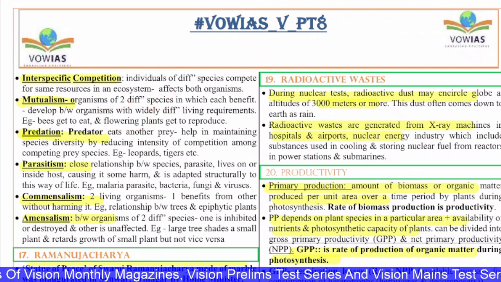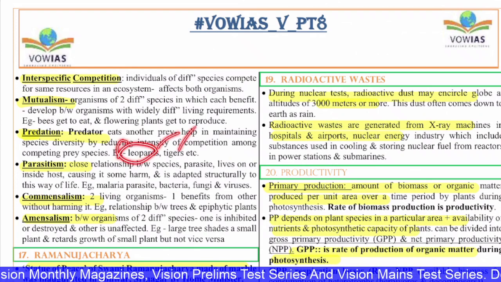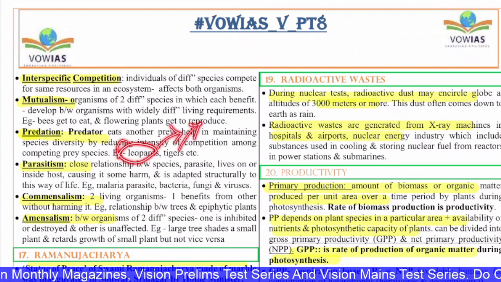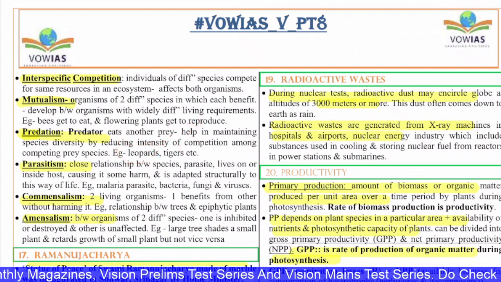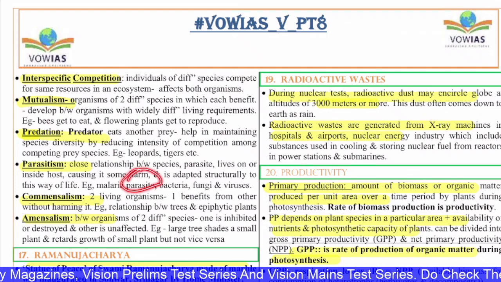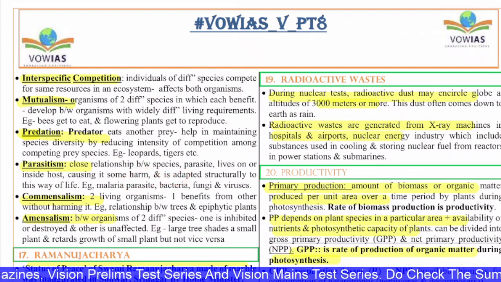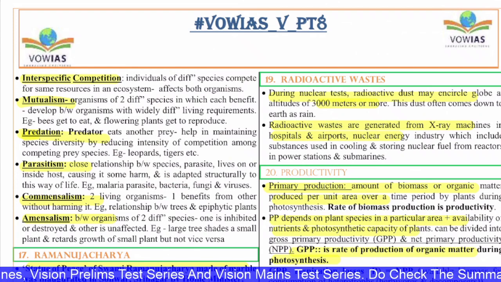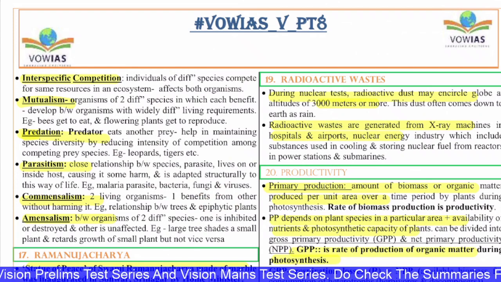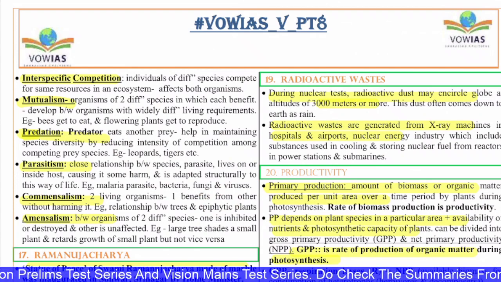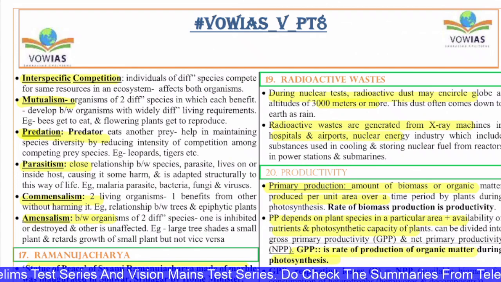So that's mutualism. In predation, the predators, leopards, tigers, here one species has to depend on or kill the other ones for their survival. In parasitism, you have the parasites, the bacteria, fungi. And in commensalism, one species is getting benefit and the other species is not affected. Example, the relation between trees and epiphytic plants, the creepers and all. And on the other hand, you have amensalism, where one species is losing while the other is not getting impacted.